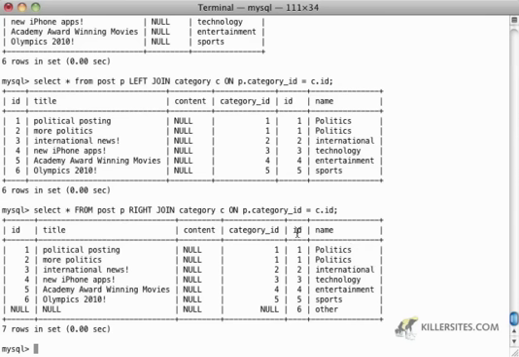And the reason is that we're joining the category table to the post table. And we end up with something like this, where we've got all the categories, including the categories that aren't even being used.